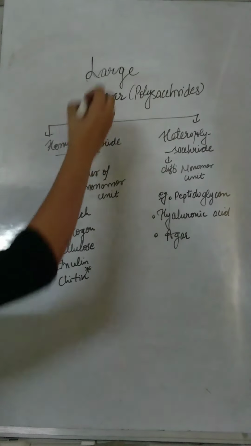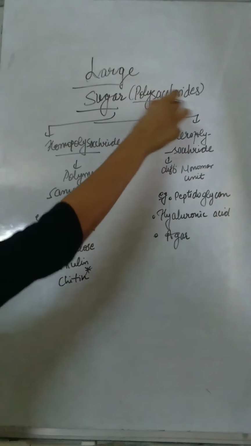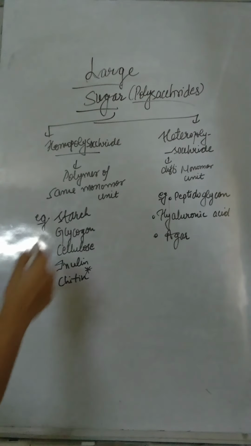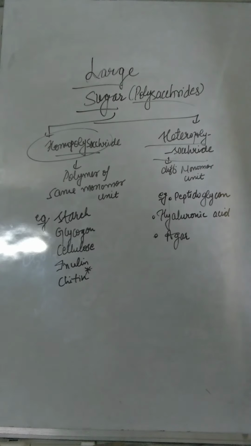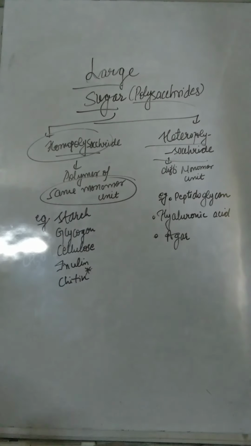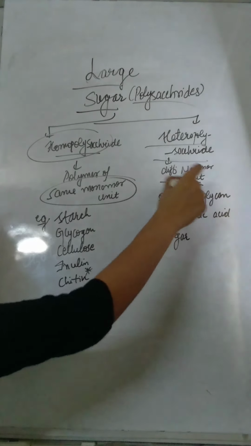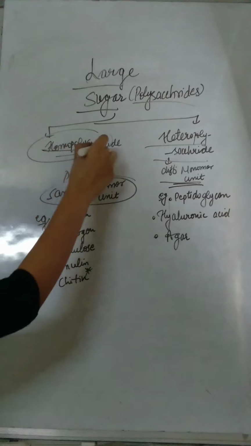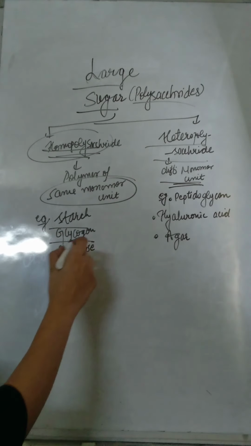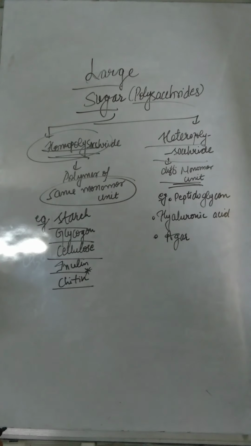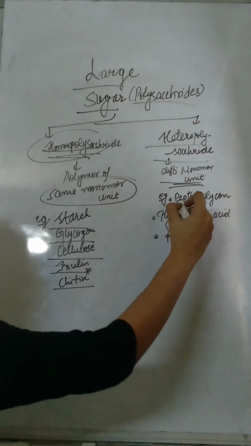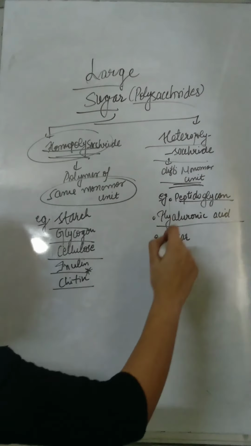Now let's talk about large sugars, that is polysaccharides. They are further classified as homopolysaccharides and heteropolysaccharides. Homopolysaccharides are those sugars which are the polymer of the same monomeric unit, while heteropolysaccharides are the polymer of different monomeric units. Examples of homopolysaccharides are starch, glycogen, cellulose, inulin, and chitin, while examples of heteropolysaccharides are peptidoglycan, hyaluronic acid, and agar.